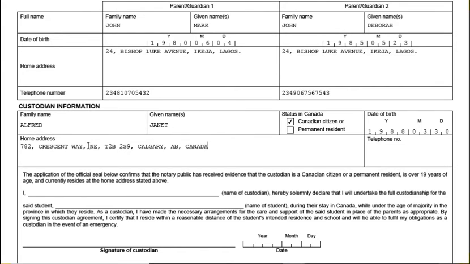So that's the custodian address. And phone number, you need to insert the phone number here also. For the number, let's say we have something like 682-000. Yeah, so that's the telephone number.